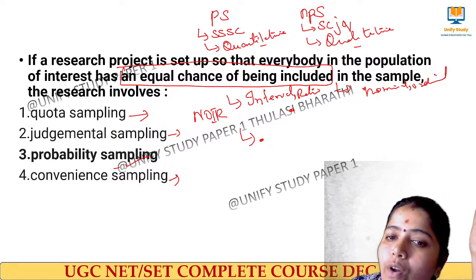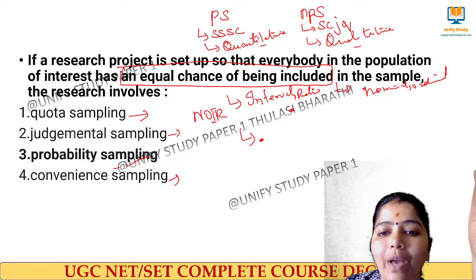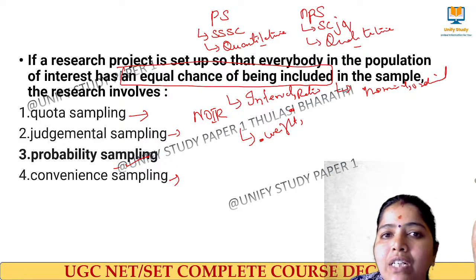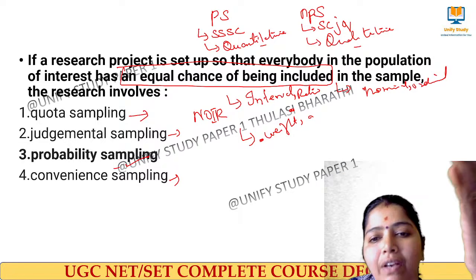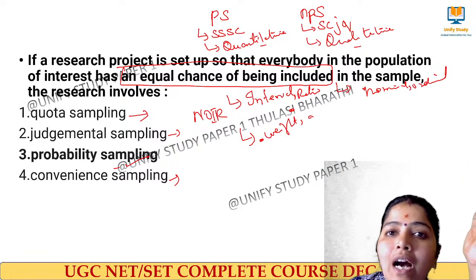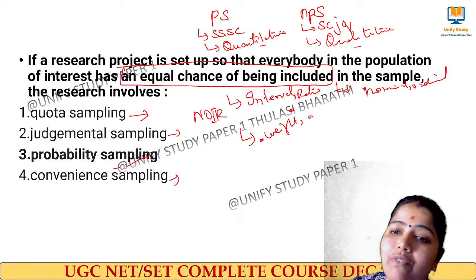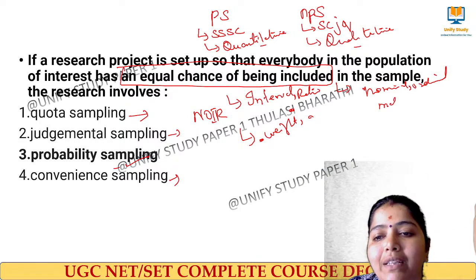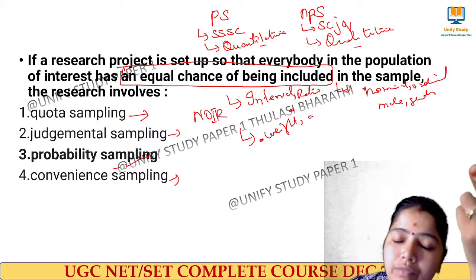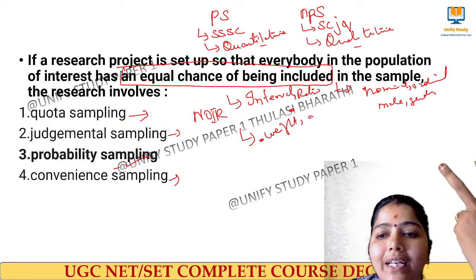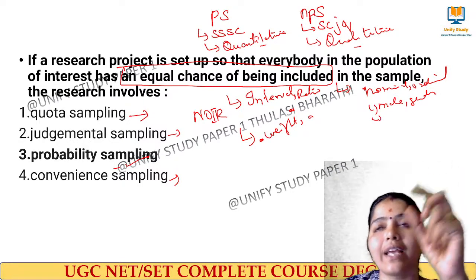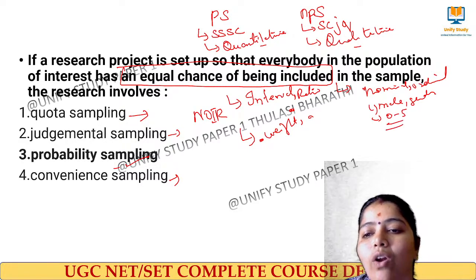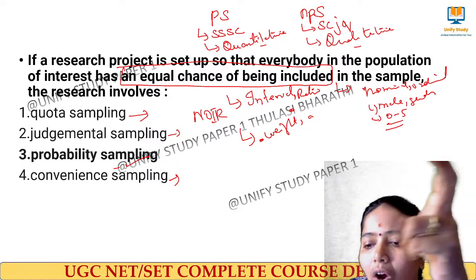What is the example of interval and ratio level data? The weight of a person can be ratio level data, the age of a person can be interval ratio level data, and marks can be interval ratio level data. For nominal and ordinal, the gender, male or female, can be an example. We can also have scales like the Likert scale, a 0 to 5 ranking, which is also an example of nominal and ordinal data.